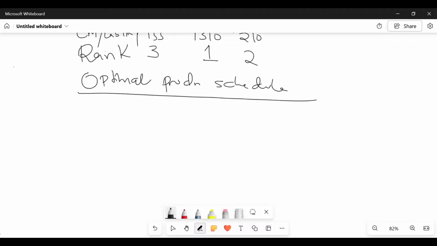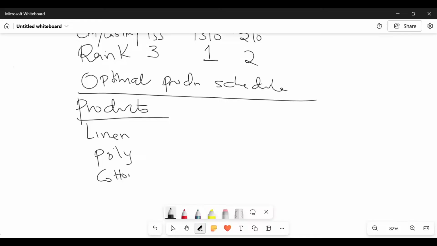So give us a column here for products. Do you remember our products? The first one, as per the rankings now, is the one that has been ranked number 1. What is it here somebody? Linen. Followed by what here somebody? Polyester, poly. And then lastly, we have what here somebody? Cotton.